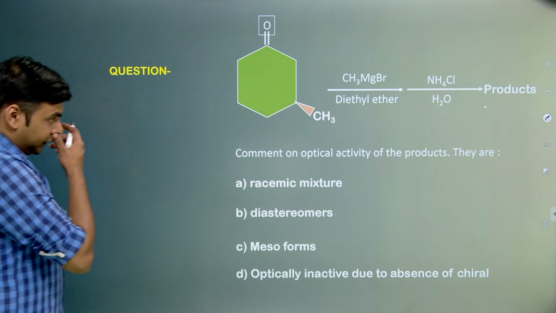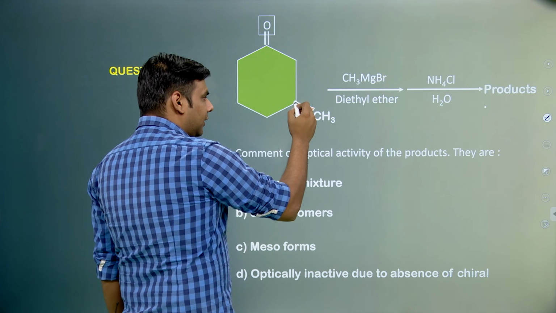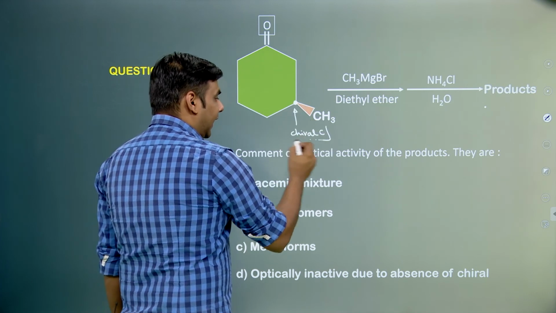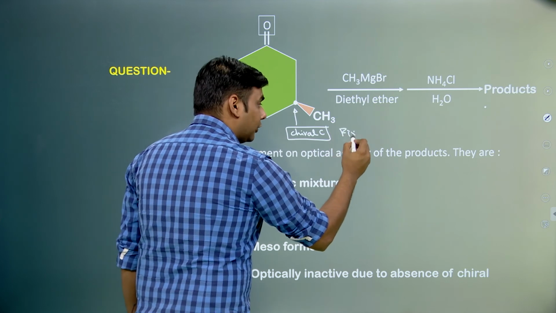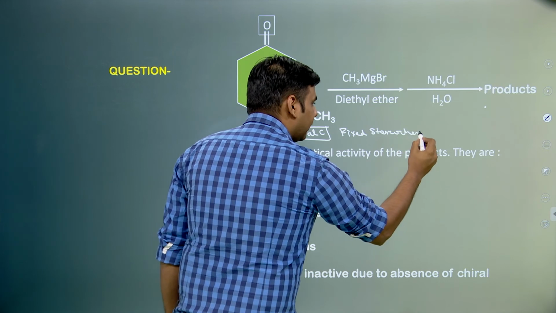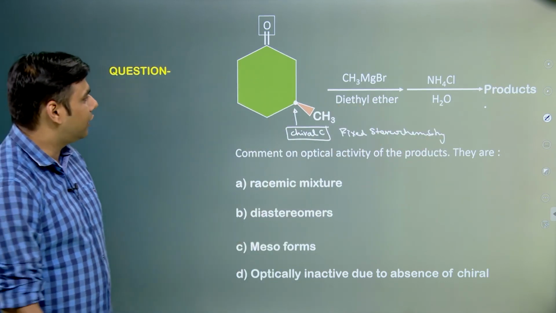Let us look at this reaction now. There is a molecule which has been given, which has a chiral carbon over here, and it has a fixed stereochemistry because it has been given that the methyl is coming out of the plane.